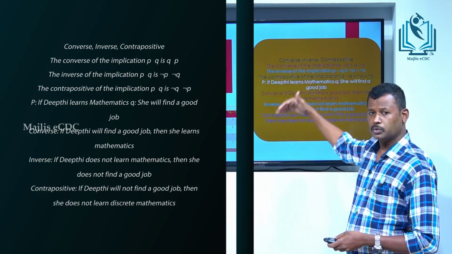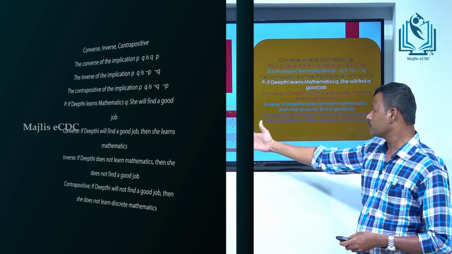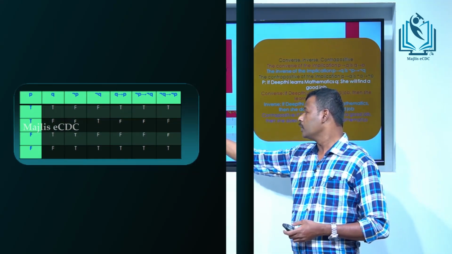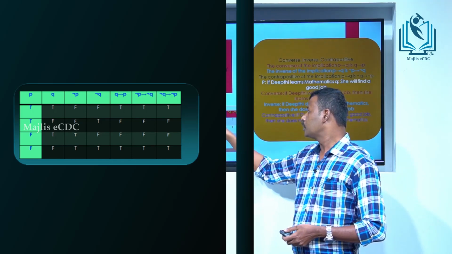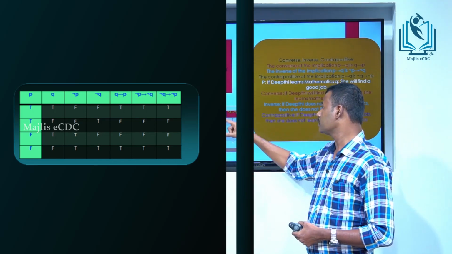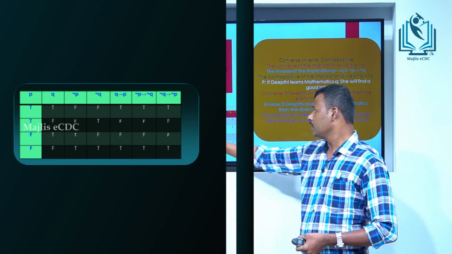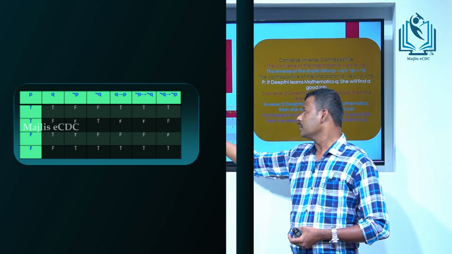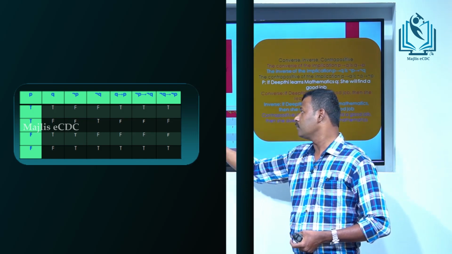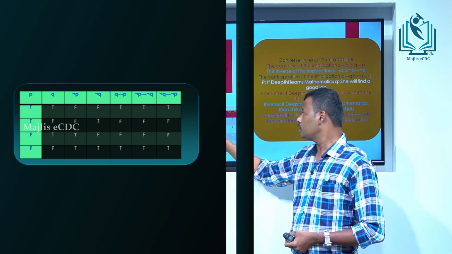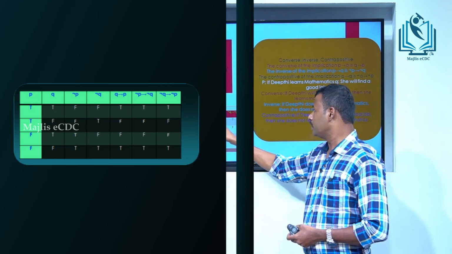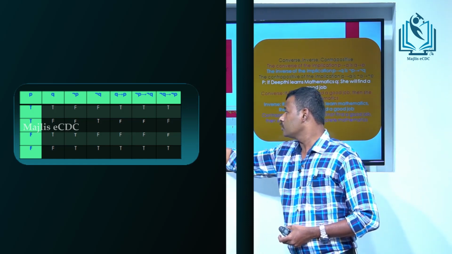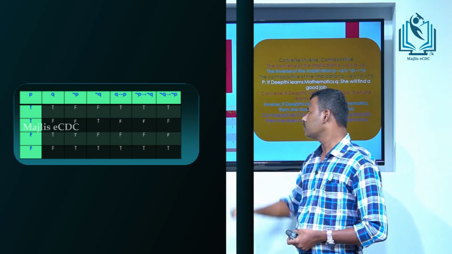These are the two statements, and its truth table has columns P, Q, not P, not Q, Q to P, not P to not Q, not Q to not P. If P is true and Q is true, then not P is false and not Q is false. Q to P is true, since both statements are true.